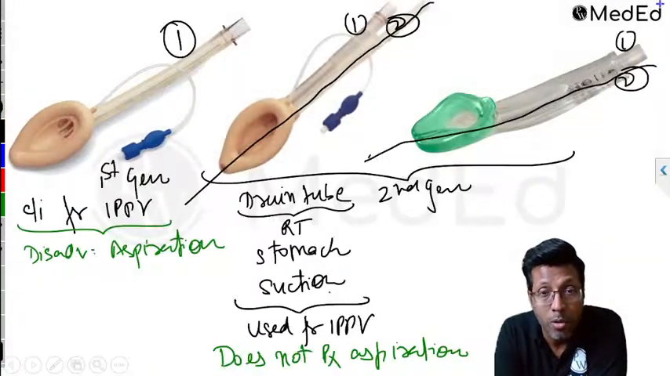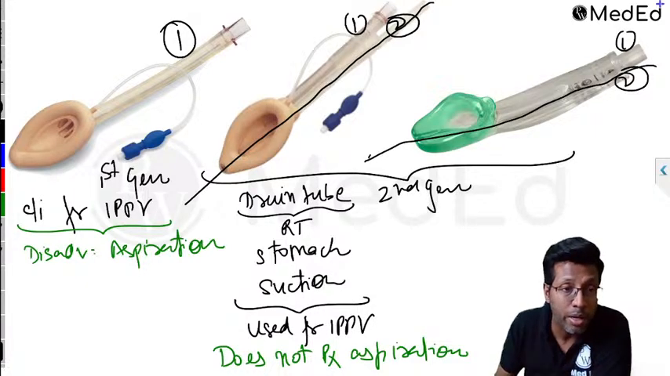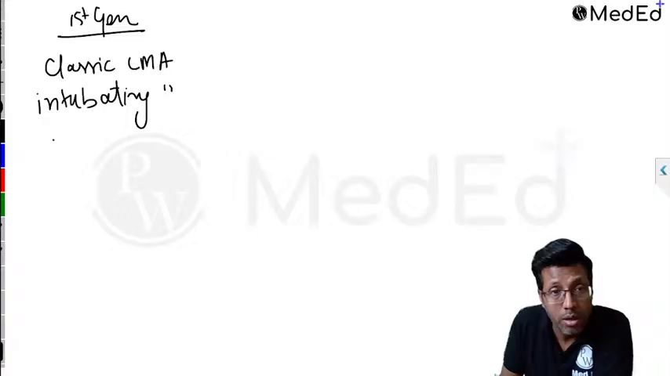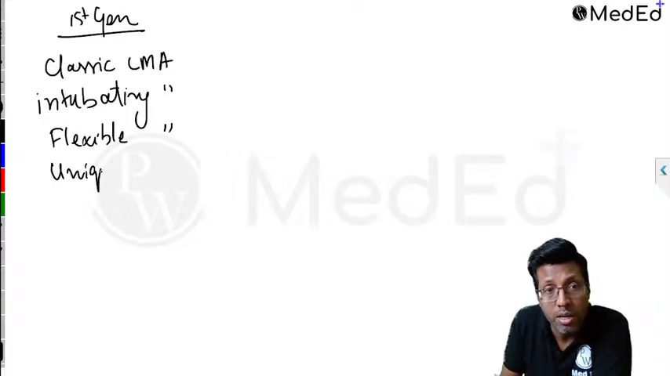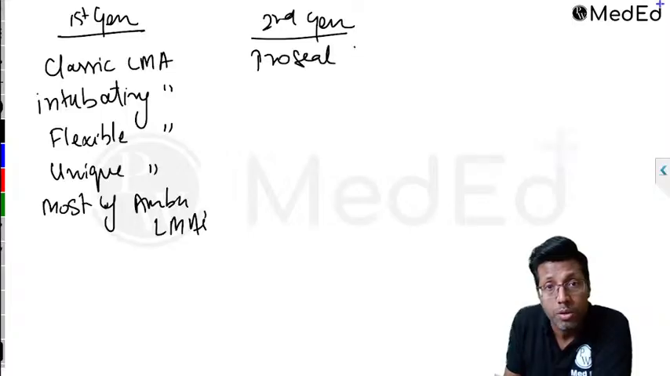Is it clear? That's about the second generation and first generation LMA. Any device that has one tube is a first generation LMA, which has two tubes is a second generation LMA. So remember, what are the first generation LMAs? The classic LMA, the intubating LMA. You get the flexible LMA, which has a spiral metal wire inside, and a single use Unique LMA. Remember, most AMBU LMAs are first generation. Second generation LMA: ProSeal LMA, two tubes.